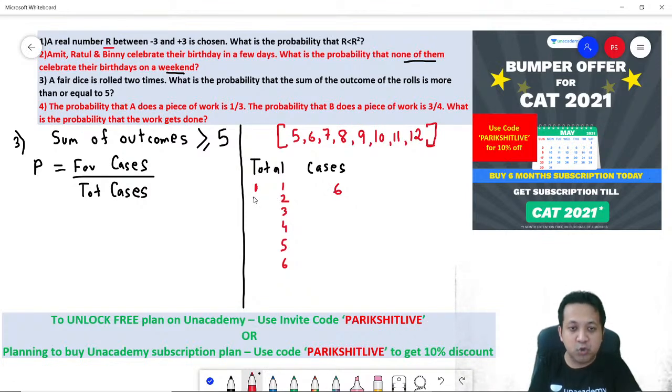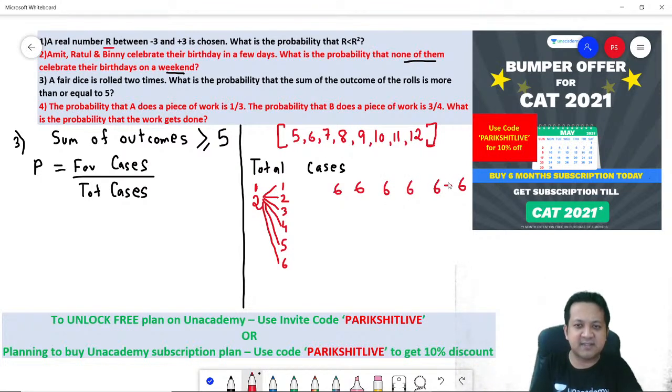Similarly, if you have a 2 on the first die, how many possibilities? Again, it can be 2,1; 2,2; 2,3; 2,4; 2,5; 2,6. Another 6. Similarly, if you have 3 on the first die, it can be 3,1; 3,2; 3,3; 3,4; 3,5; 3,6. Another 6. So can I say even for 4, 6 cases, even for 5, 6 cases, even for 6, 6 cases. So can I say total number of cases if you throw 2 dice is 36.